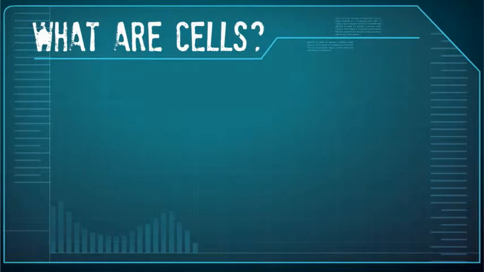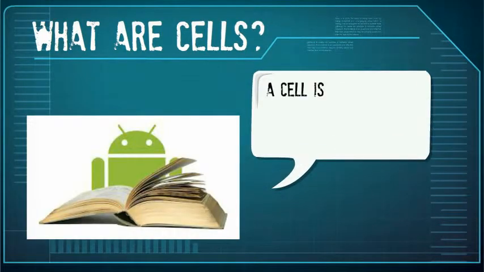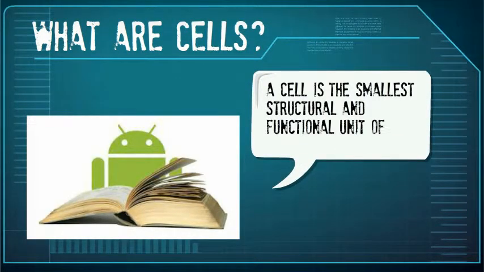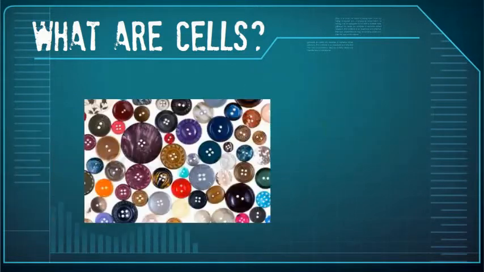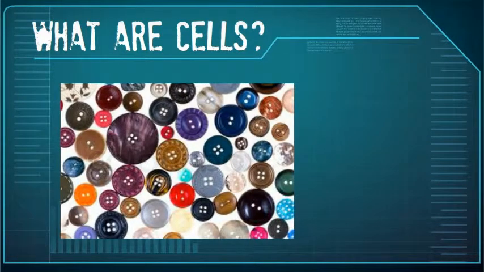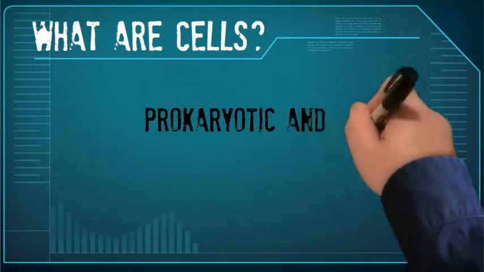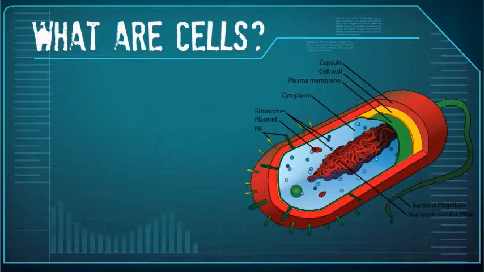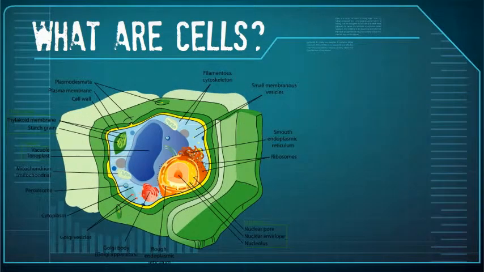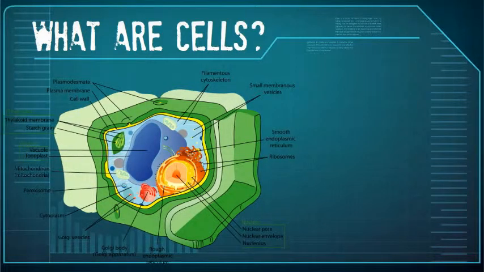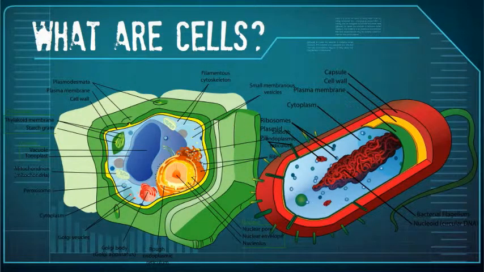So what are cells? Well, according to the dictionary, a cell is the smallest structural and functional unit of an organism. There are many different kinds of cells. Not really. One is a prokaryotic cell and the other is a eukaryotic cell. This is a prokaryotic cell. Look at it deeply. This is a eukaryotic cell. Let me give you 5 minutes. Just kidding, but notice the difference. As you can tell, prokaryotic cells and eukaryotic cells are very different.